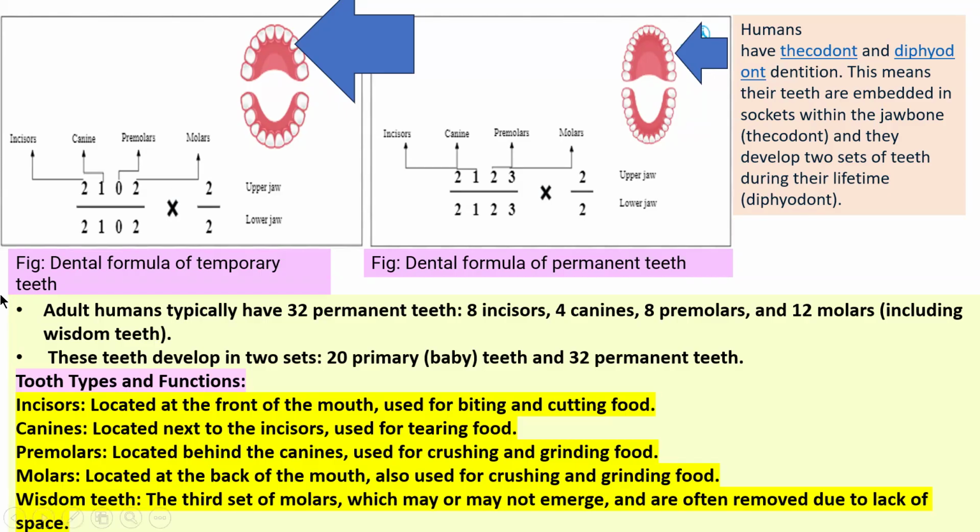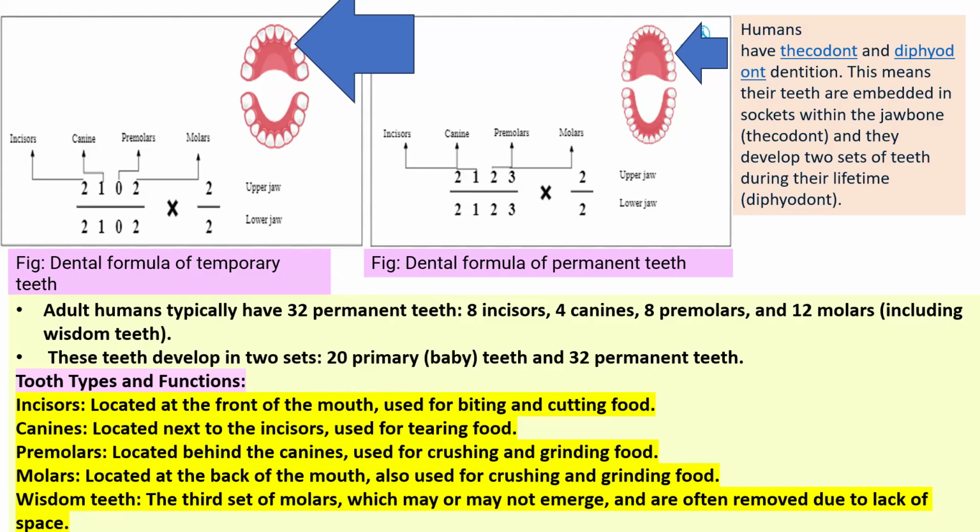Now, the incisor is located at the front of the mouth, used for biting and cutting food. The canine is located next to the incisor, used for tearing food. The premolar is located behind the canines, used for crushing and grinding food. Molars are located at the back of the mouth, and are used for crushing and grinding of food.